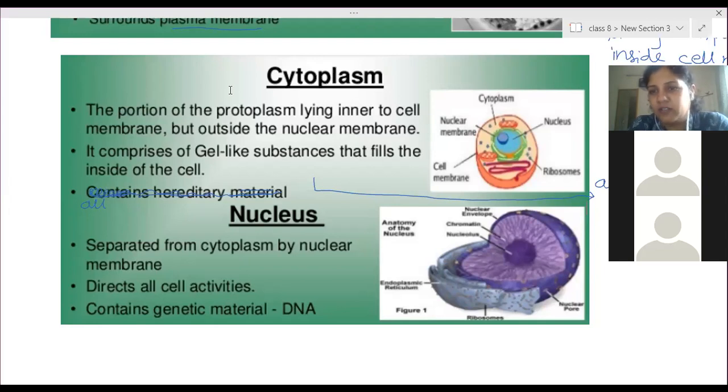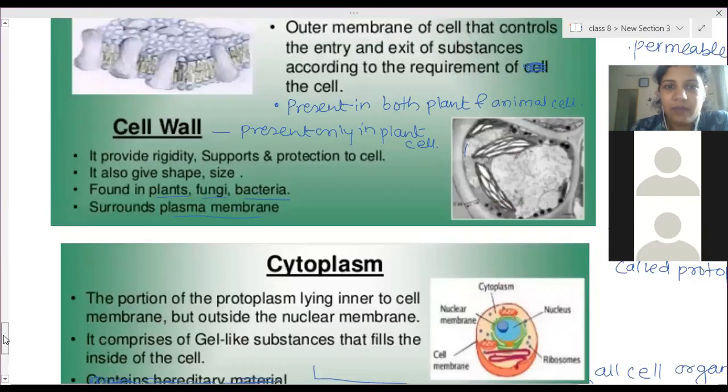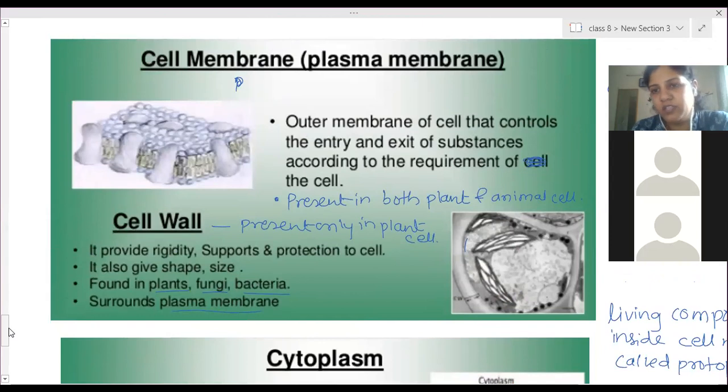So I have explained, not in much detail, but I have explained what are the components of the cell, animal and plant cell separately, as well as you have written down the points explained in detail. That is, one is cell membrane, plasma membrane, and the second one is cell wall. Third one is cytoplasm. One more thing you can write down in the cell membrane: cell membrane is made up of proteins and fats. Write down one extra point there.